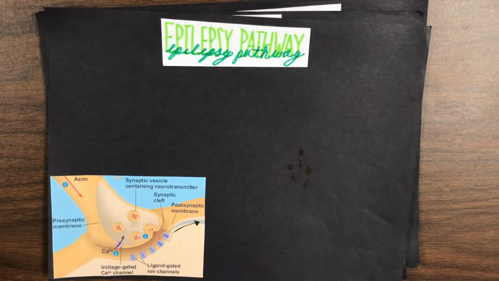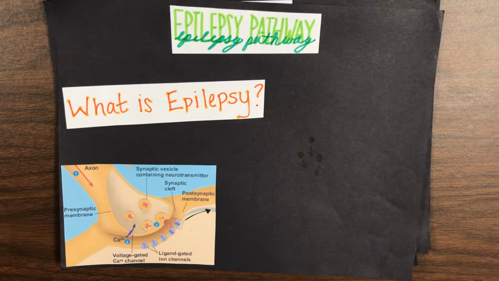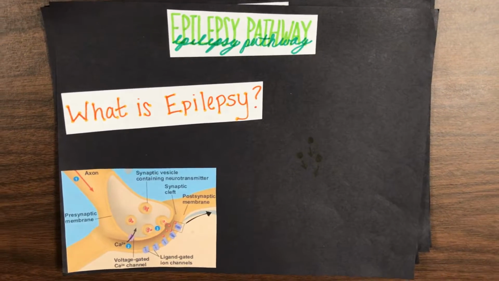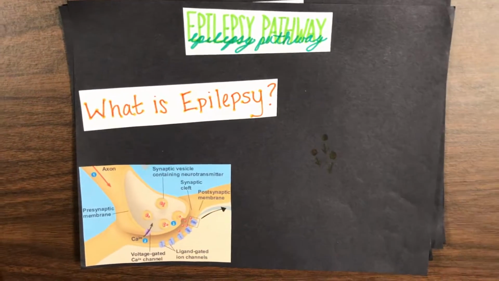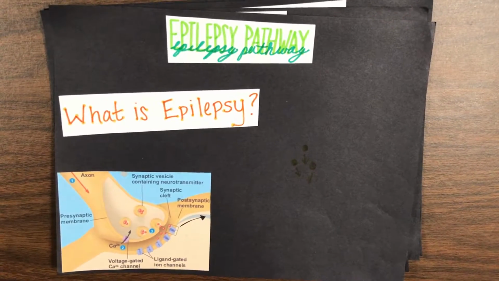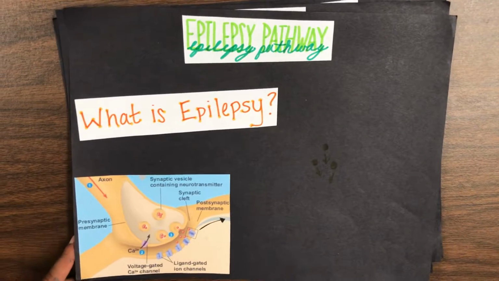Epilepsy pathway. What is epilepsy? Epilepsy is also known as seizure disorder. It is when a person experiences a series of unpredicted seizures. As a result, a person with epilepsy has an abnormal amount of cellular activity in the brain.